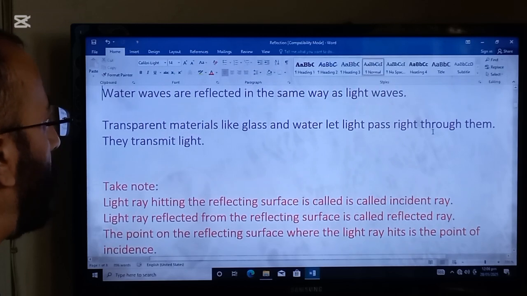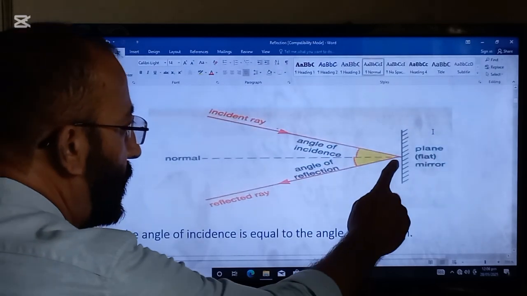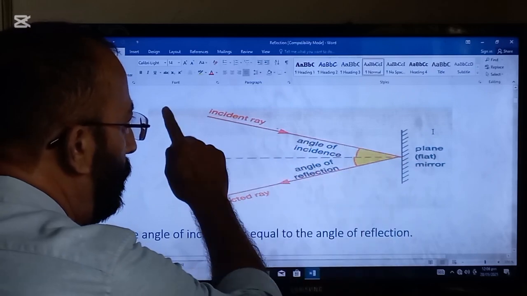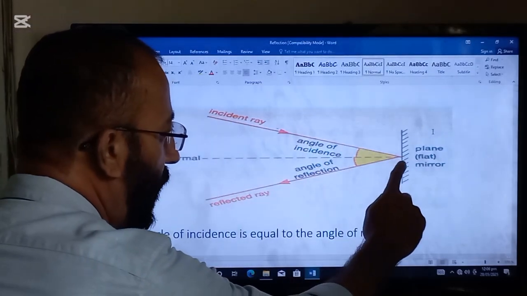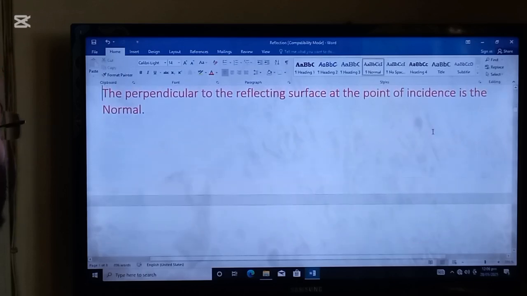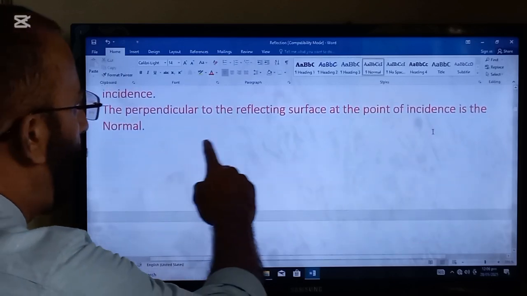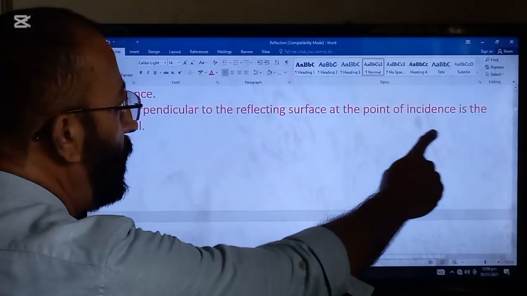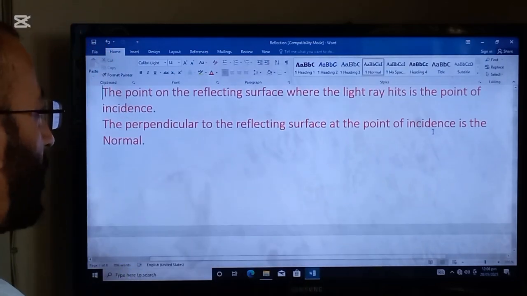So this point is the point of incidence where the incident ray strikes. The perpendicular to the reflecting surface at the point of incidence is the normal.